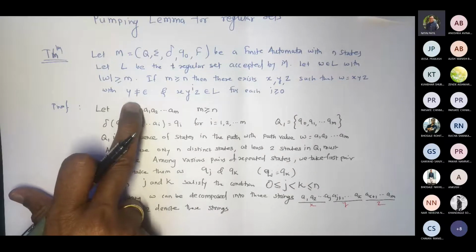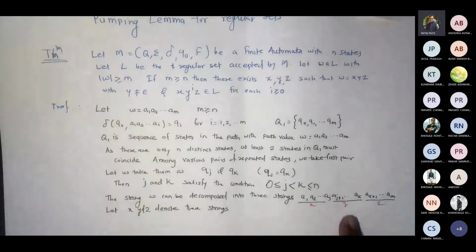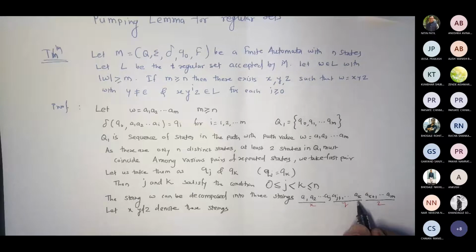Now, if I assume this Y part cannot be epsilon and W is written as XYZ, then definitely this K that I am going to consider here, for the string Y, may be less than or equal to N, because Y is not going to be empty. If Y is not empty, then it definitely is less than or equal to the number of states. Am I right? Think over it.